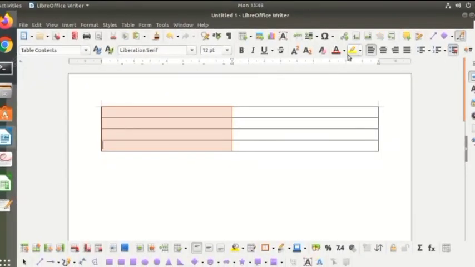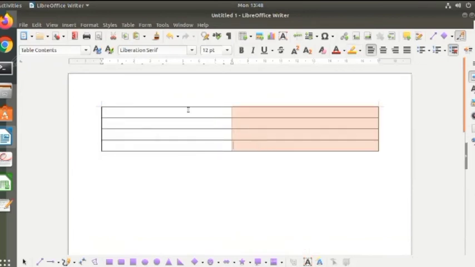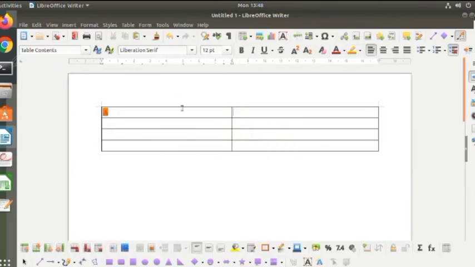Now, this is one part which is room A, and this is another part which is room B. So this is A room and this is B room. Now A room contains 4 blocks, and B room also contains 4 blocks.